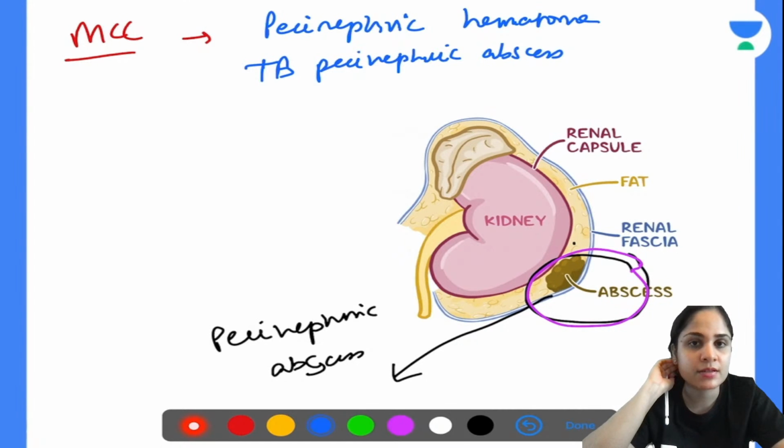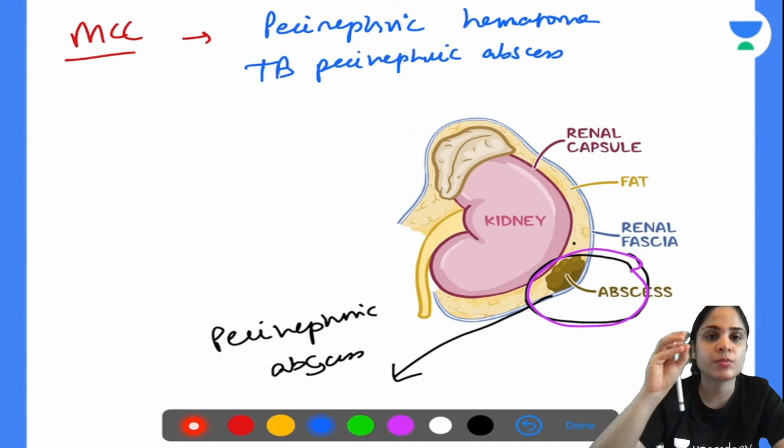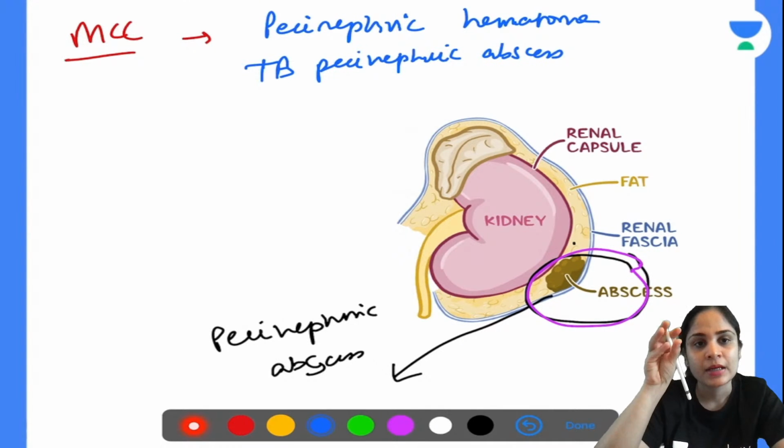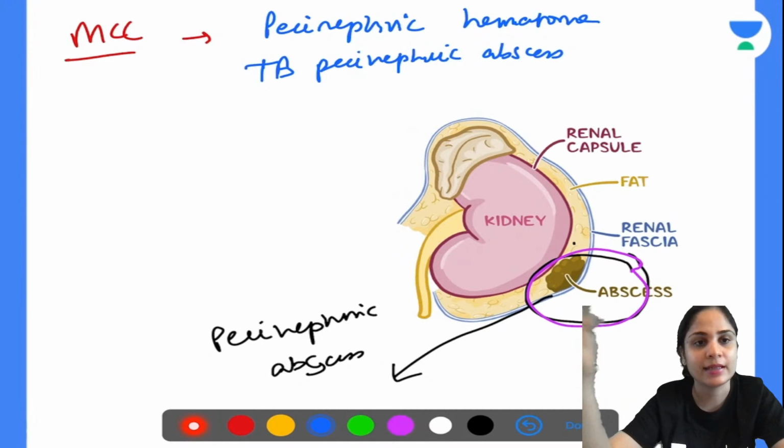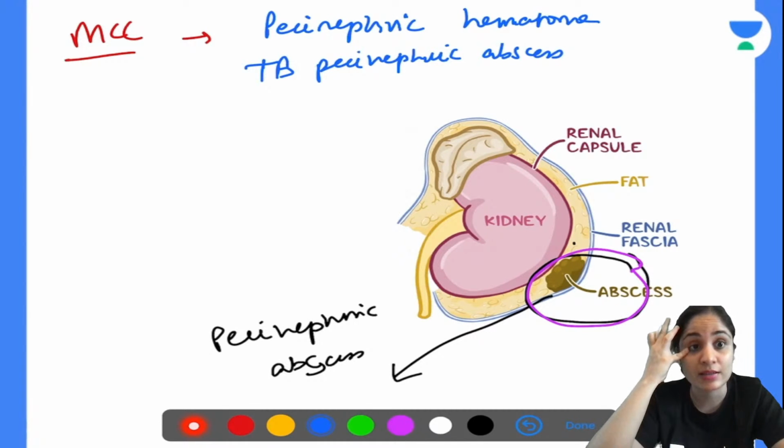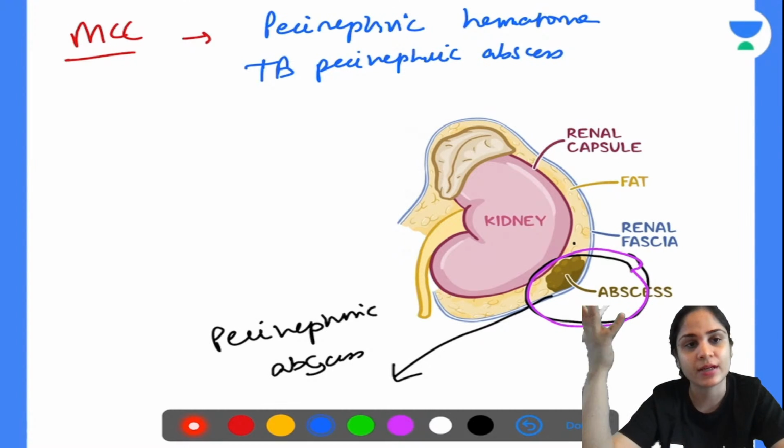So after surgical involvement of the kidney, sometimes you may have a small bleeder over there. That small bleeder may form a hematoma, and that hematoma may stay in the perinephric space and then get secondarily infected. So that is called a perinephric abscess secondary to a perinephric hematoma.